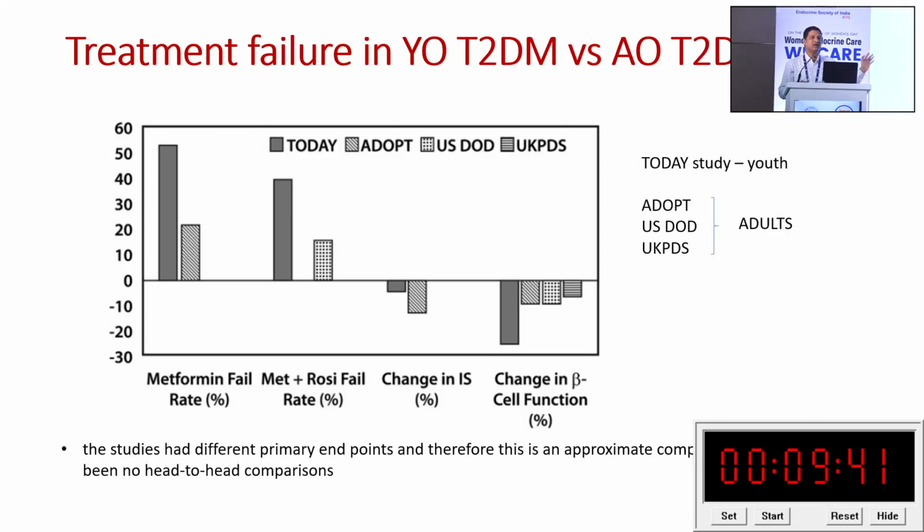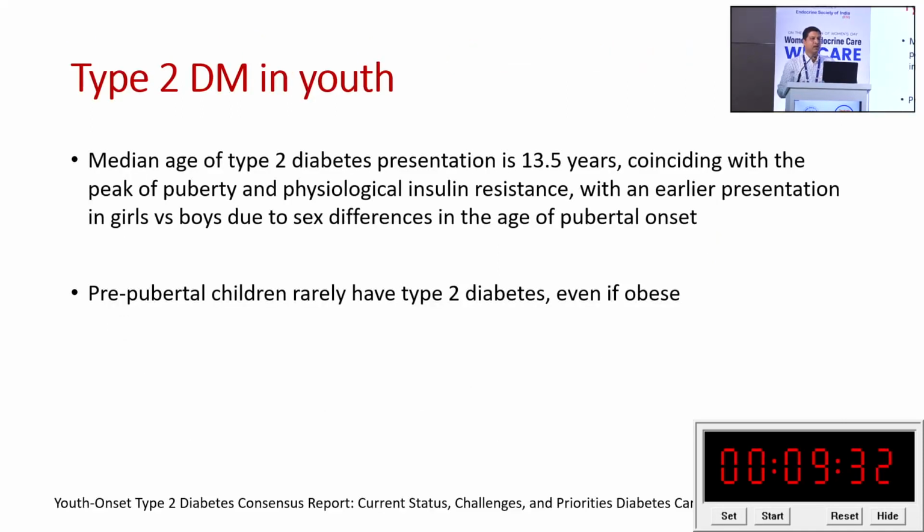So again, that shows that in youth onset diabetes there occurs rapid deterioration with a rapid failure of drug therapies, and that is the significance of those drugs. So if you see youth onset type 2 diabetes, the average age of presentation is roughly 14 years. Females have earlier presentation than males. The reason is the pubertal changes in the hormones, which make females have an earlier onset of youth onset type 2 diabetes. And below 10 years, usually type 2 diabetes is not found.